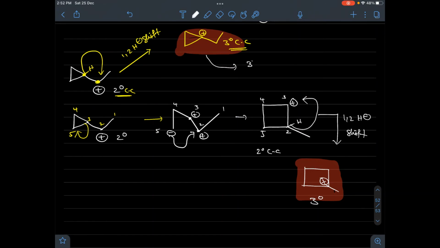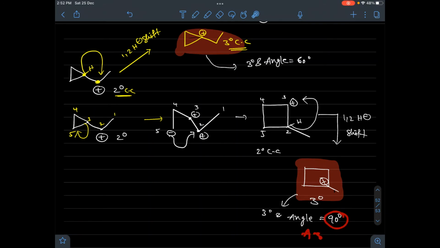It just became a tertiary carbocation with an angle of 60 degrees. But in ring expansion also it became a tertiary carbocation, and the angle strain is reduced. The angle became equal to 90 degrees due to the increase in angle between the bond pairs.